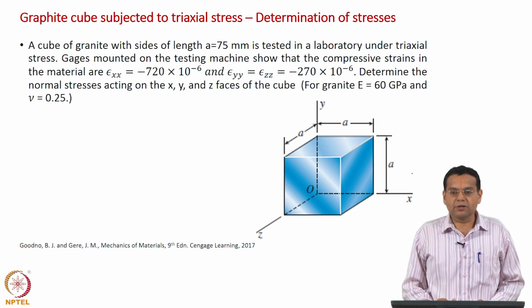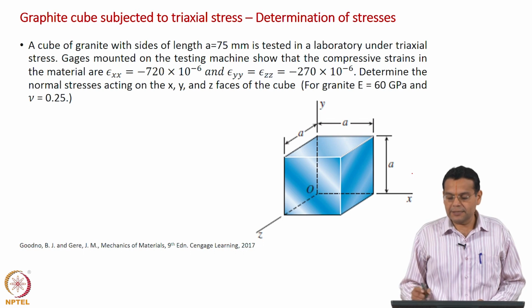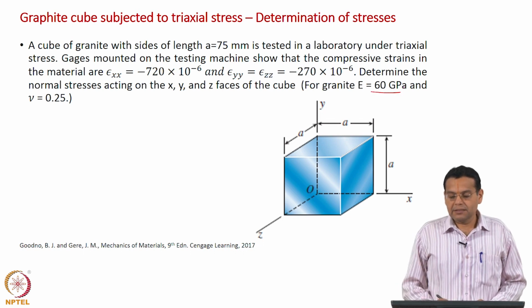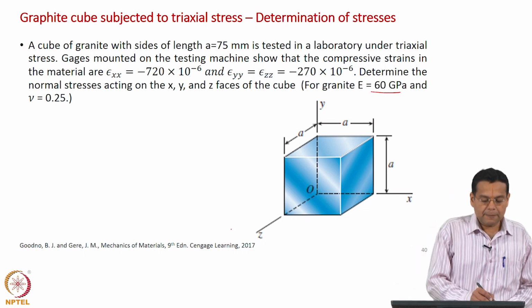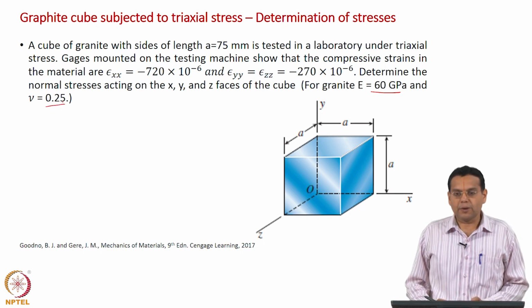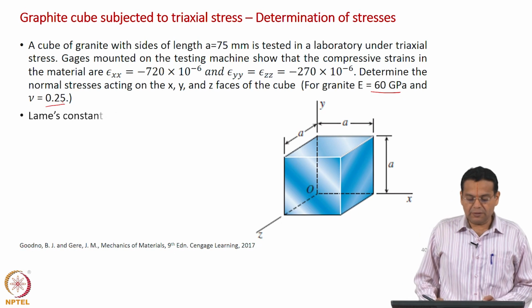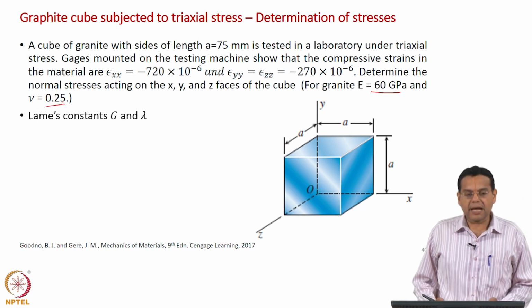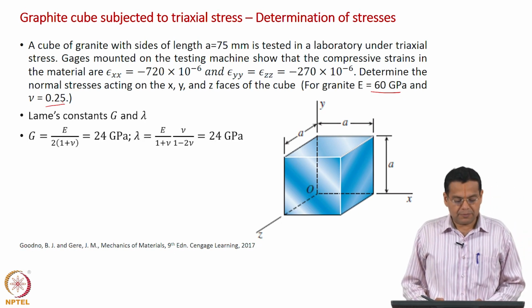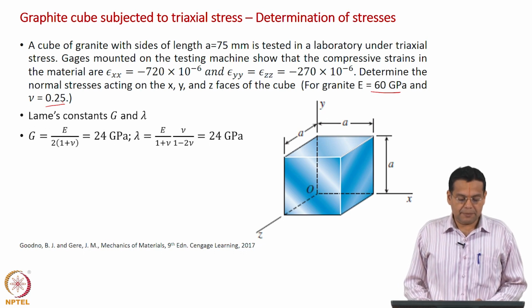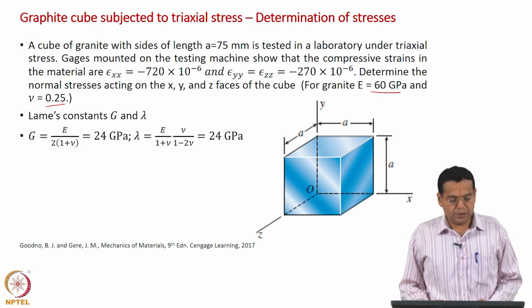Once again we need to be given the material properties. E is given as 60 gigapascal and nu as 0.25. Let us find the Lame's constants G and lambda, so that it becomes easy to calculate the stresses. G is E by 2 into 1 plus nu.